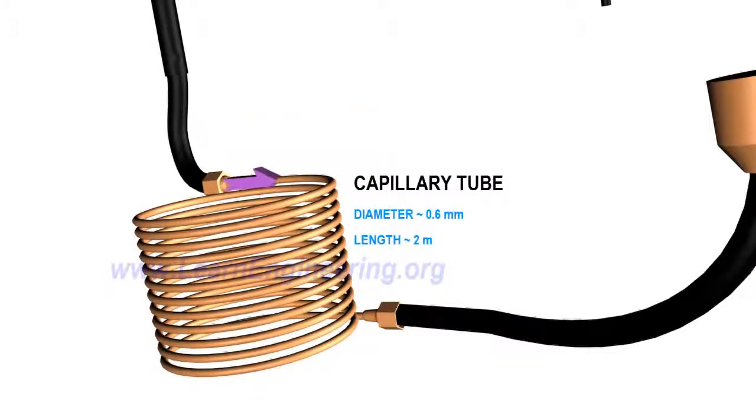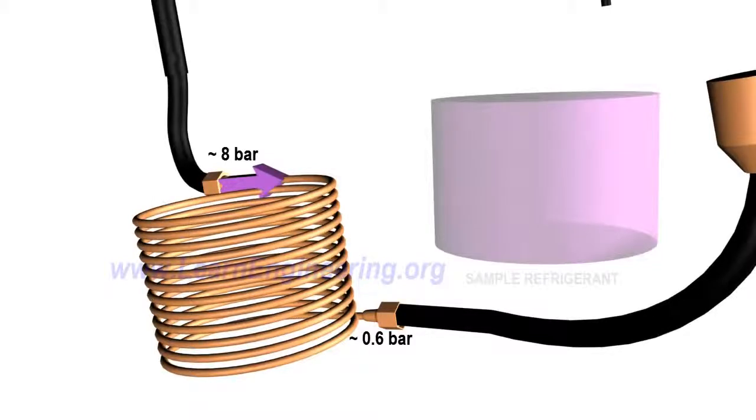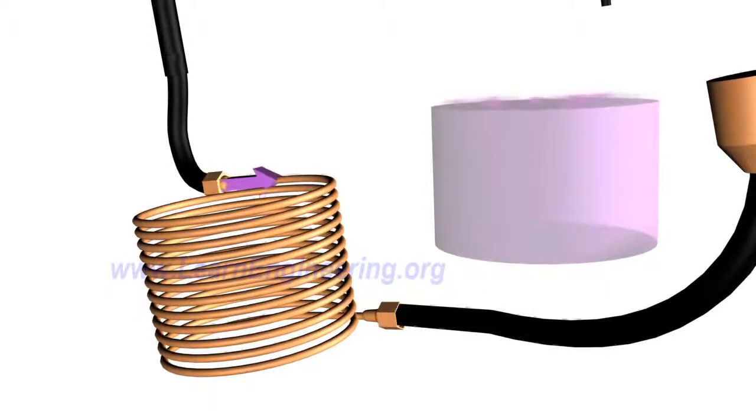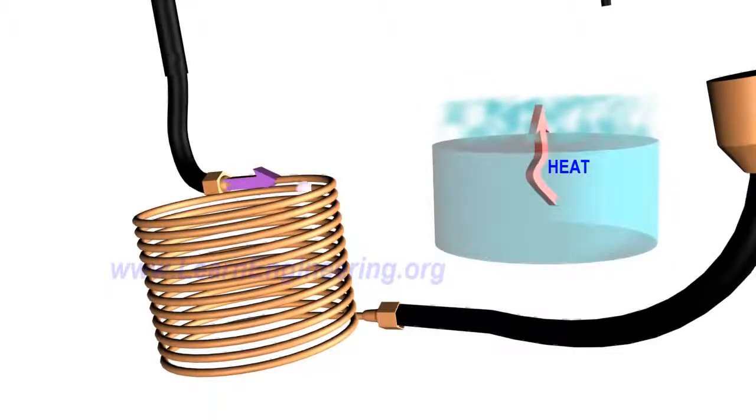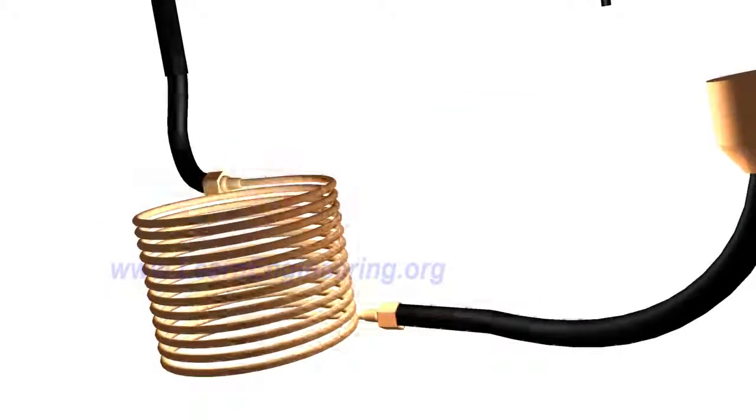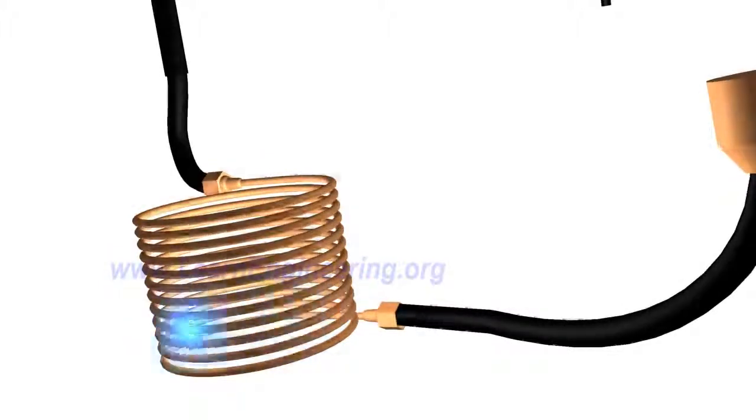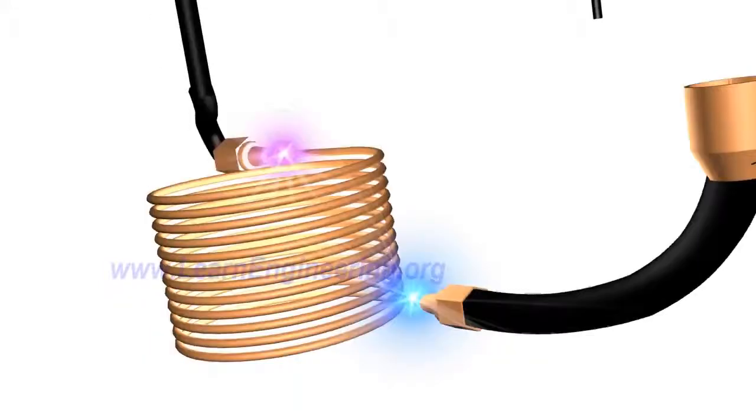A throttling device is an obstruction to the flow, which causes a tremendous pressure drop. Due to the drop in pressure, the boiling point of the refrigerant comes down, and it starts evaporating. The heat required for evaporation comes from within the refrigerant, so its temperature drops. If you check the temperature across the throttling device, you can notice this drop.